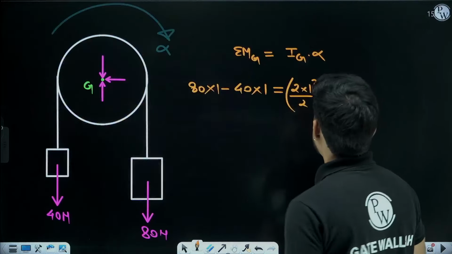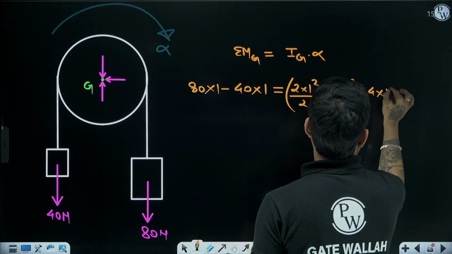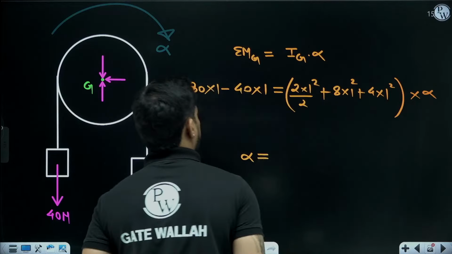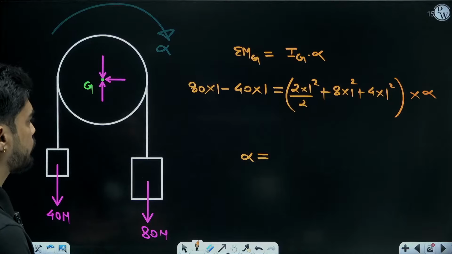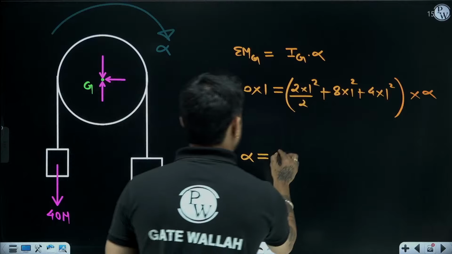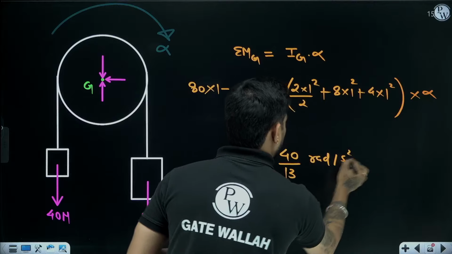So 8 kg and 4 kg, na? So 8 into 1 square plus 4 into 1 square. So from here you will get alpha. What is alpha? 40 by 13 radian per second square.